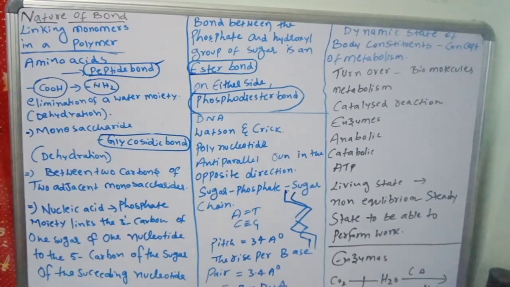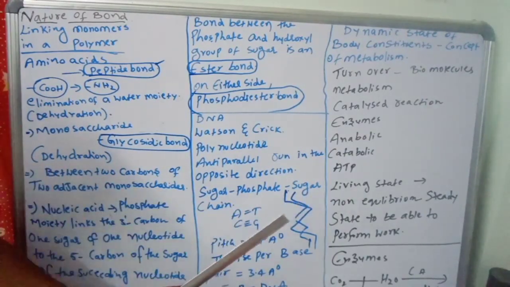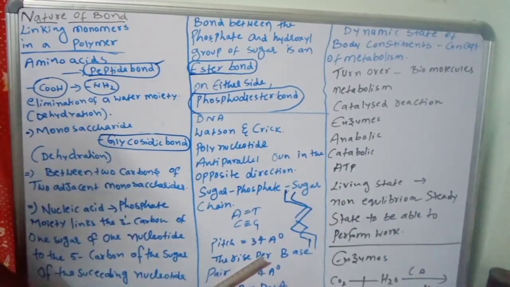Next, another important case, the living state. What does the living state mean? This is important. You must understand that there are tens of thousands of chemical compounds, metabolites, in a living organism, each with concentration characteristics. For example, the blood concentration of glucose in a normal healthy person is 4.5 to 5.5 mM.